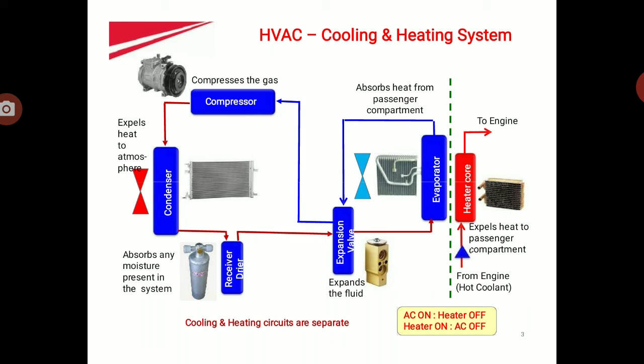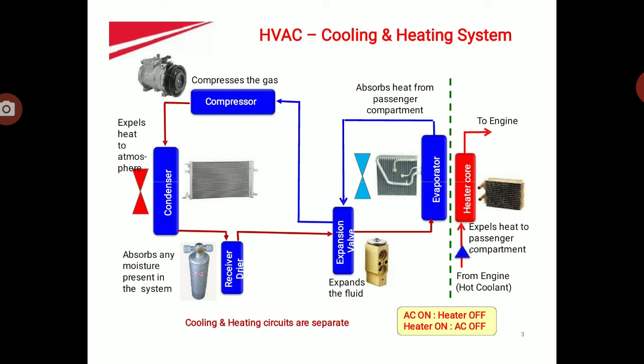The evaporator is a heat exchanger. The evaporator consists of a series of internal tubes with fins attached to them. During working, the blower fan flows the warm air of the passenger compartment towards the evaporator. The evaporator contains liquid refrigerant. When warm air enters the evaporator, the refrigerant absorbs the heat. And finally, the low pressure, low temperature vapor refrigerant is available at the evaporator exit.